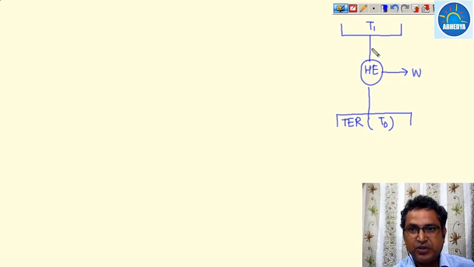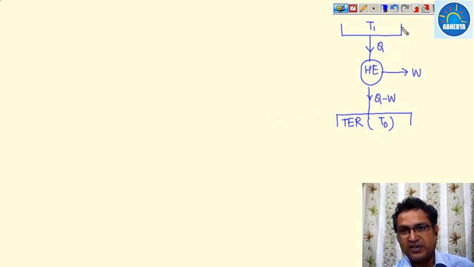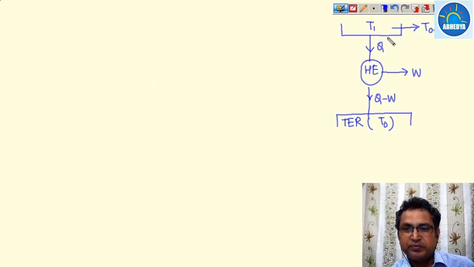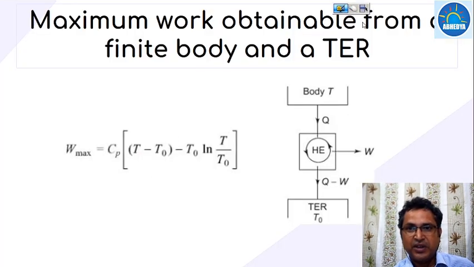This heat engine produces W amount of work, receives Q amount of heat and rejects Q minus W. The transfer of heat takes place until the temperature of this body reaches the temperature of the thermal energy reservoir. So we have to calculate this W maximum.